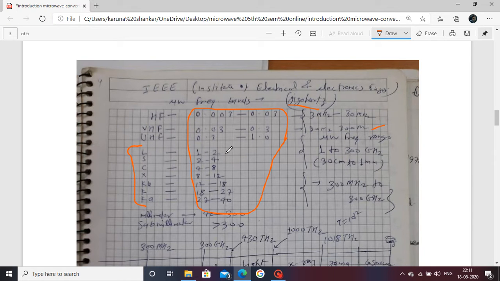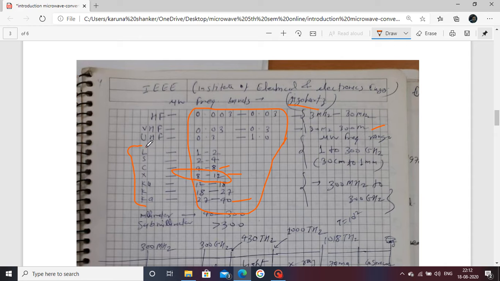L band is from 1 to 2 gigahertz, S band 2 to 4 gigahertz, C band 4 to 8 gigahertz, X band 8 to 12 gigahertz. This is very important. X band is 8 to 12 gigahertz. Also, the experiments performed in the laboratory use 8 to 12 gigahertz, which is supported by the microwave bench setup. Next, Ku band 12 to 18 gigahertz, K band 18 to 27 gigahertz, and Ka band 27 to 40 gigahertz. These are the IEEE bands.